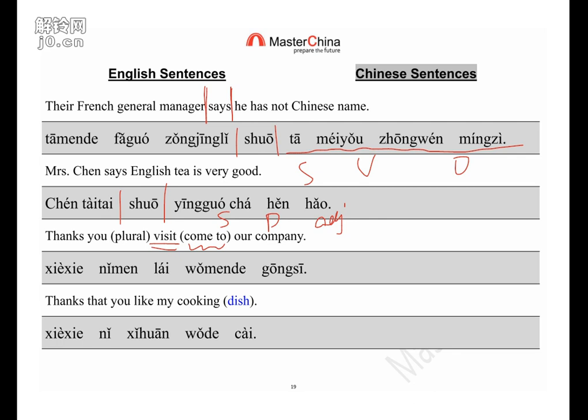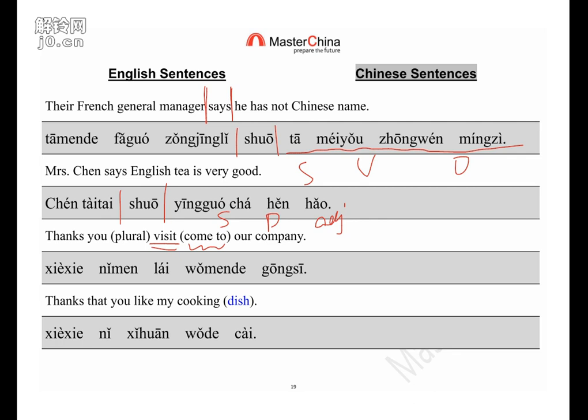So that's a very effective way for you to improve your communication, because nobody can know all the words in advance. But some words you can describe, it's enough. So that's why you can say come to.